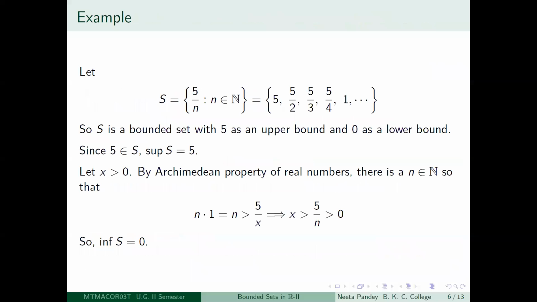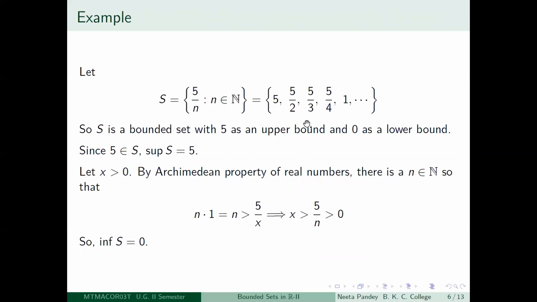Okay, so I have discussed one example here which uses the Archimedean property. Suppose I take the set capital S equal to 5 by n, where n belongs to the set of positive integers. So what is the set S? It is equal to 5, 5 by 2, 5 by 3, 5 by 4, 5 by 5, that is 1, 5 by 6, and so on.